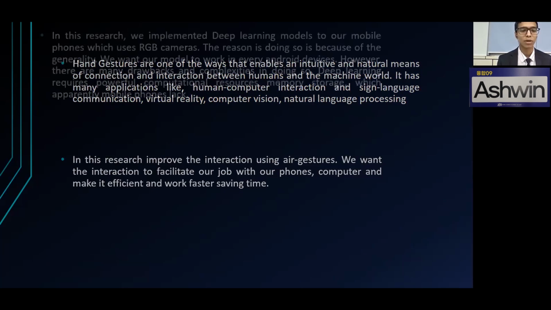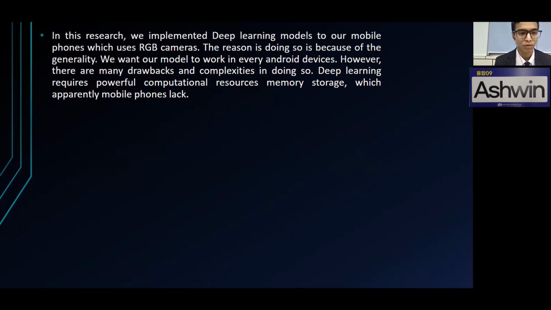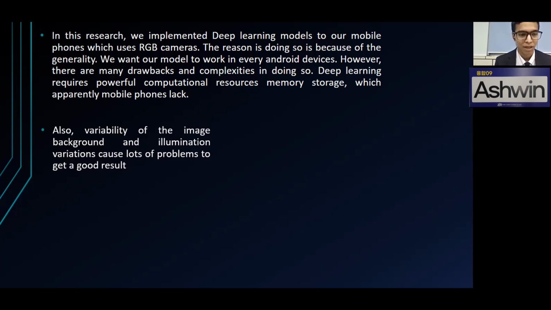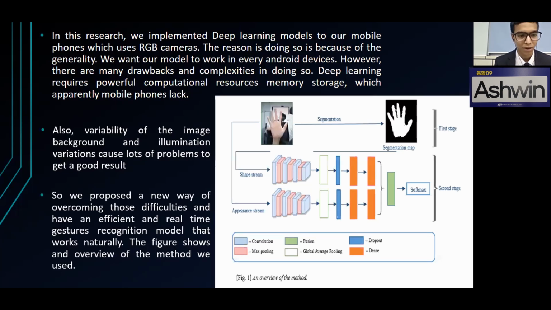In this research, we implemented deep learning models to our mobile phone, which uses RGB cameras. The reason in doing so is because of the generality. We want our model to work in every Android device. However, there are many drawbacks and complexities in doing so. Deep learning requires powerful computational resource, memory storage, which apparently mobile phones lack. Also, variability of the image background and illumination variation causes a lot of problems to get a good result.